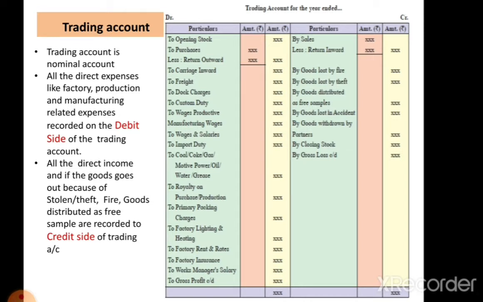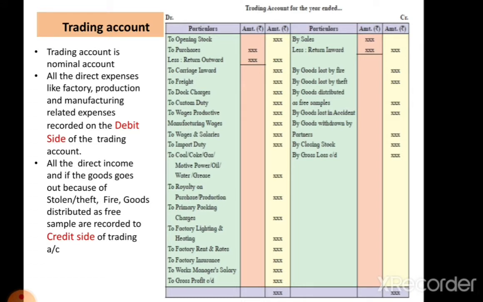This account is opened for the purpose of finding out the gross profit or gross loss incurred during the year. At the time of closing, if the credit side is more than the debit side in the trading account, then that account shows the gross profit, and if the debit side is more than the credit side, it shows the gross loss. Then that gross profit or gross loss is transferred to the profit and loss account.